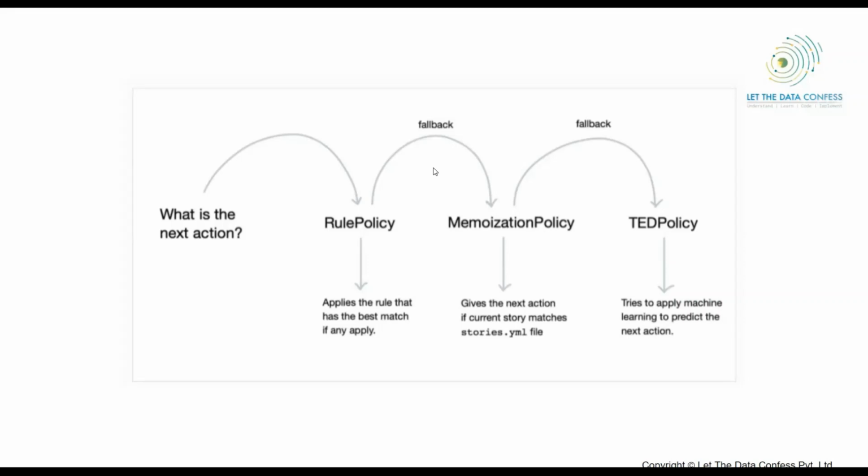Yes. So when we fall back to machine learning, it will be a little bit complex. Exactly. If you are calling the machine learning model directly, it will be a little complex and time taking as well, because your word will go and then it will try to predict. Your machine learning model will run at the back end. Training might be done already, but you still have to predict that thing. That will take time. If something is completely rule based, it will take microseconds to answer this question. So first we will try something which can give the faster response. Then we will go to the memorization policy.